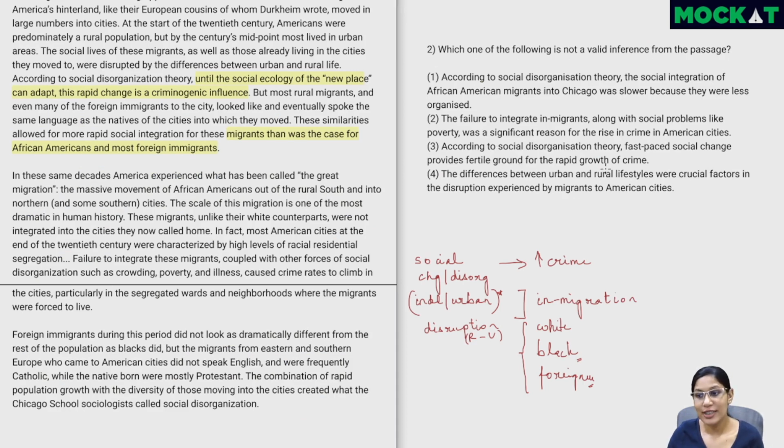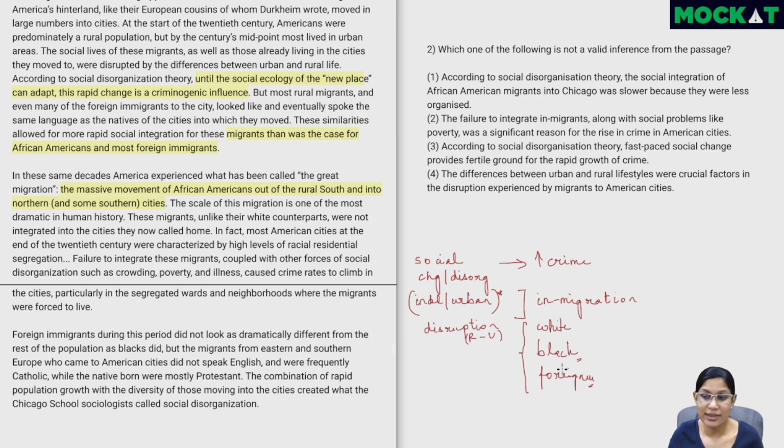So we've understood so far that there's been a lot of in-migration into Chicago because it was an industrialized city. A lot of people from rural areas, white people, black people, as well as foreigners, came into the city. As a result, there was a lot of social change or disruption, which is what led to an increase in crime. The primary disruption was in the case of the African Americans and a major part also in the foreigners. The white people and many of the foreigners actually looked like the original inhabitants and even eventually started speaking like that. In these same decades, America experienced what has been called the Great Migration, the massive movement of African Americans out of the rural south and into the northern and some southern cities.